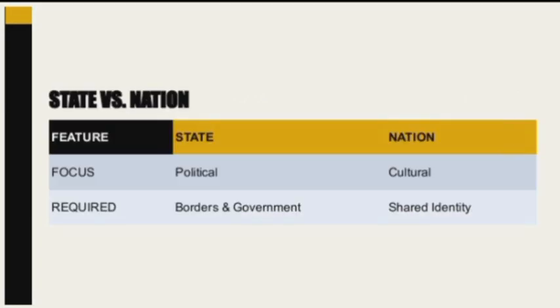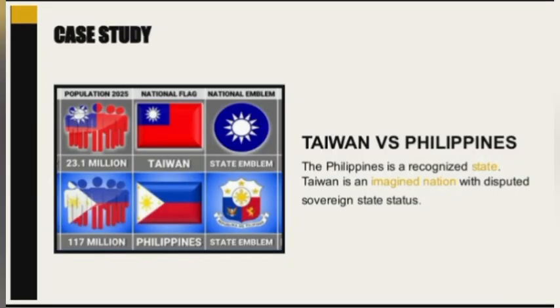Many people confuse nation and state, but they are not exactly the same. A state is political. A nation is cultural. For example, Taiwan is considered by many people as a nation because of its shared identity, but its recognition as a sovereign state remains disputed in some parts of the world. Meanwhile, the Philippines is considered a state because it has all four elements: people, territory, government, and sovereignty.